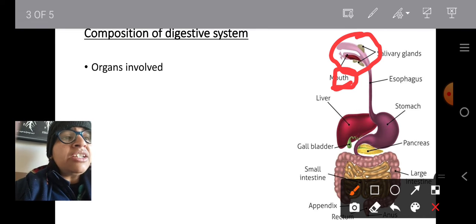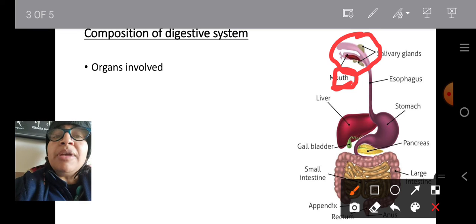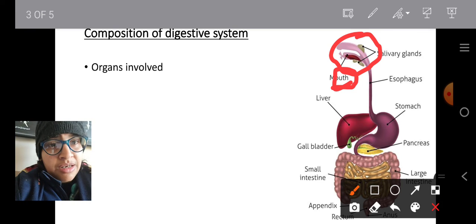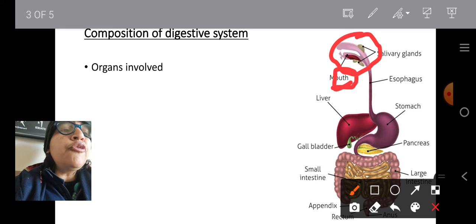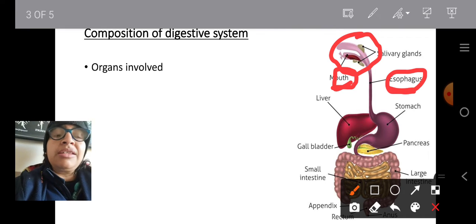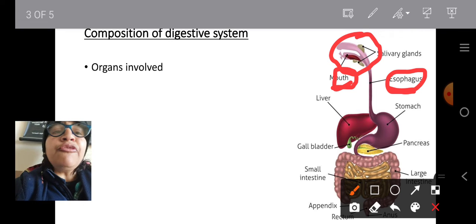Later, the food is passed through a tube-like structure called the pharynx. The pharynx is a common opening for the digestive tract as well as your respiratory tract. Later on, the food will pass into the esophagus. This esophagus is mainly responsible for pushing the food up to the stomach.